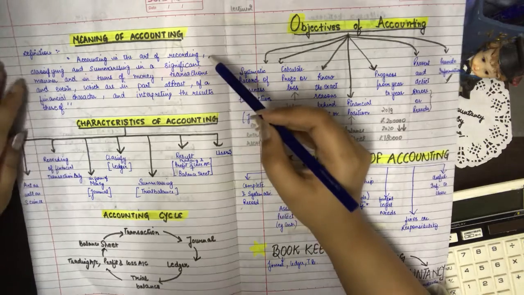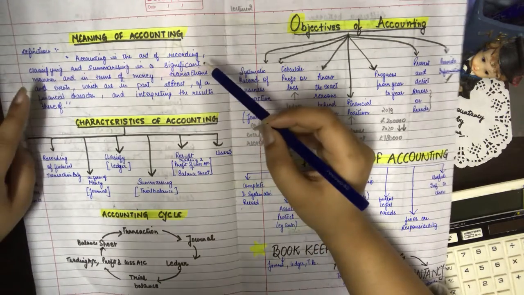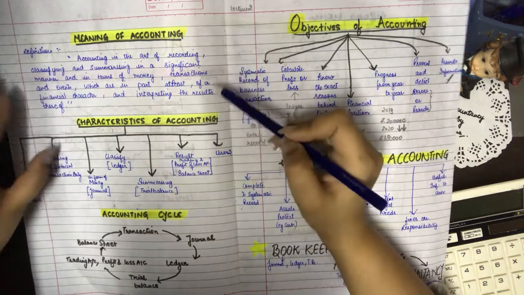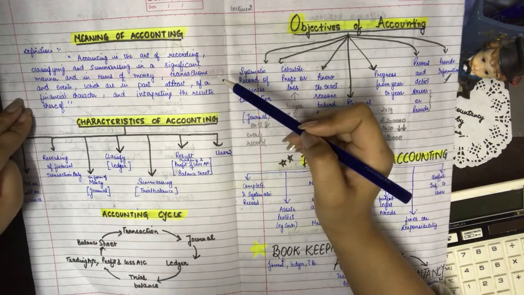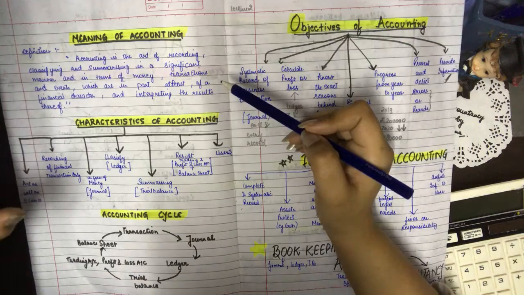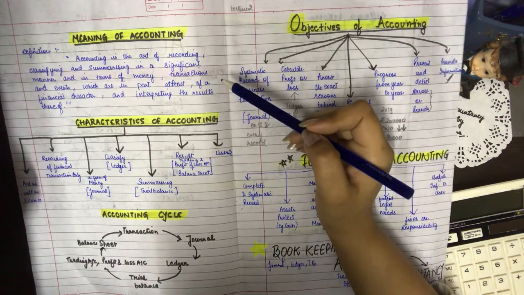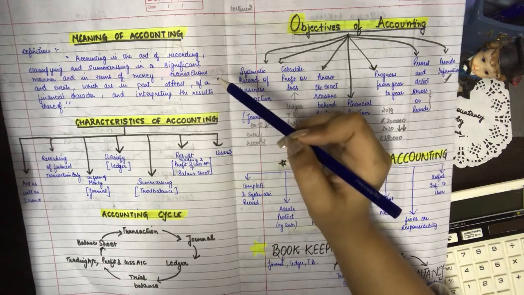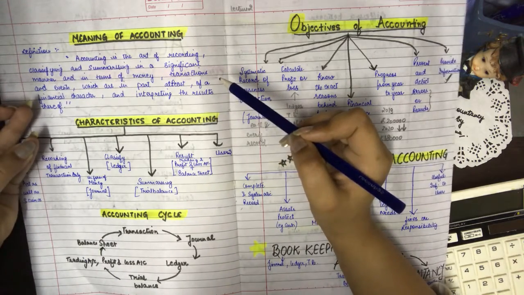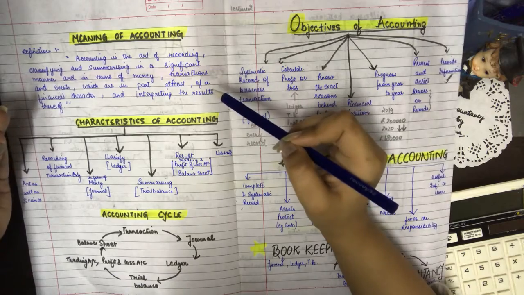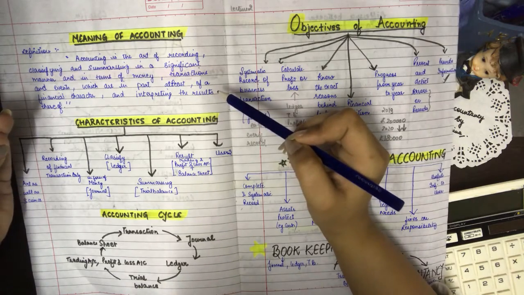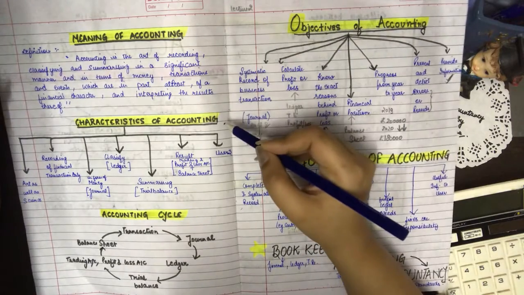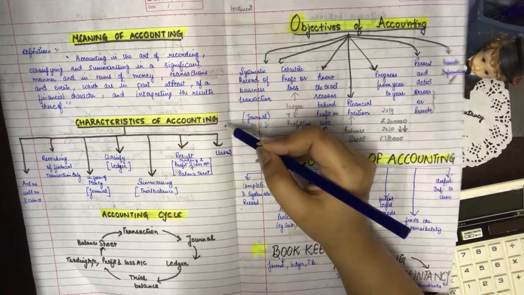Accounting is the art of recording, then we classify, and then we make summaries of all the business transactions which are in the nature of money, which are the financial transactions. And on the basis of all these steps of recording, classifying, and summarizing, we are able to interpret the results of the business enterprise.